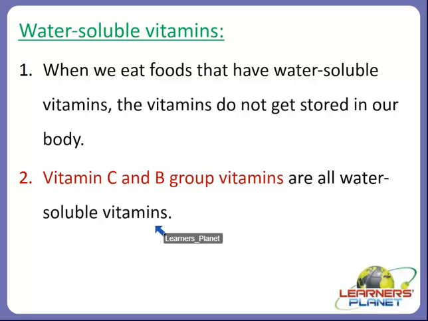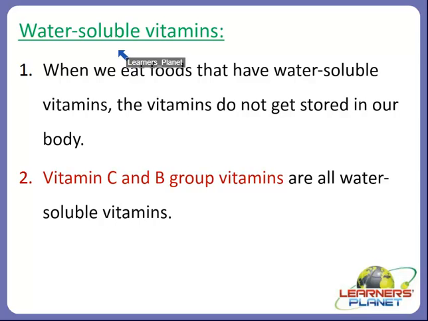So students, if they do not get stored in our body, then where do they go? Yes, instead of getting stored in the body, they travel through our bloodstream, right? And whatever our body does not need or use comes out when we urinate, right? When you pee, whatever your body does not require any more will be released out in the form of urine, right? So that is why they are called water soluble vitamins, right?